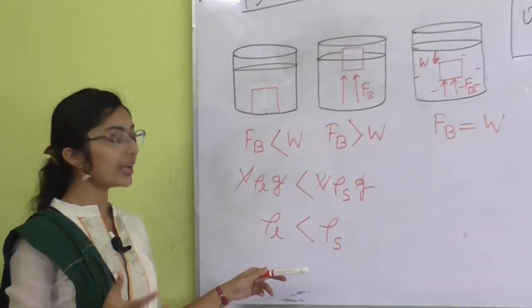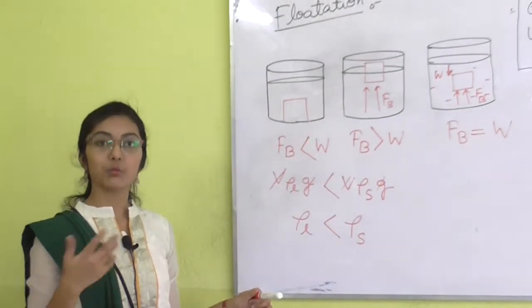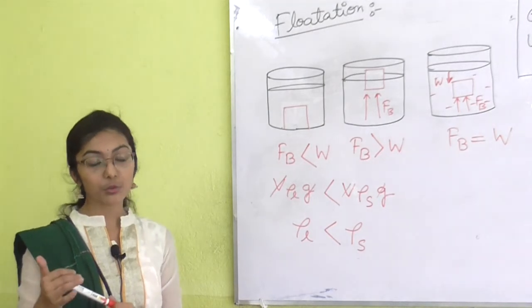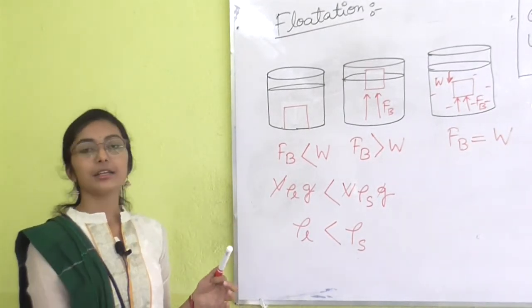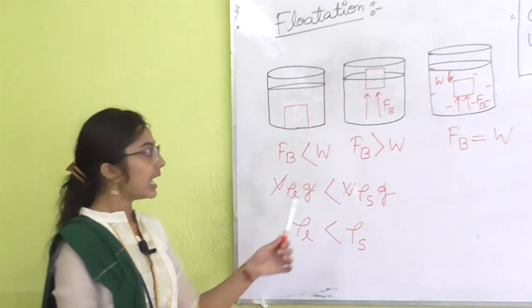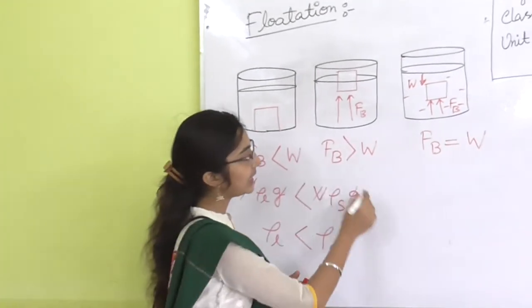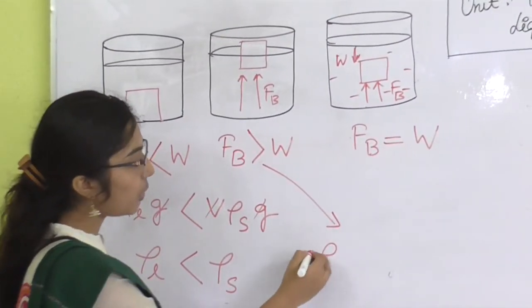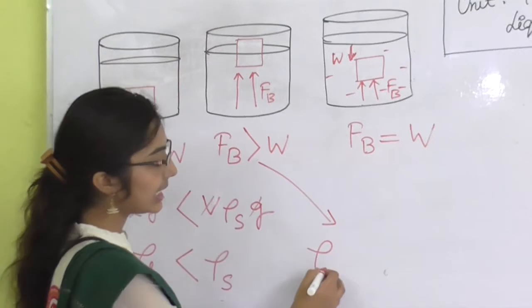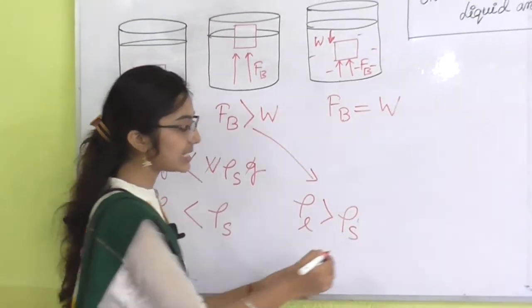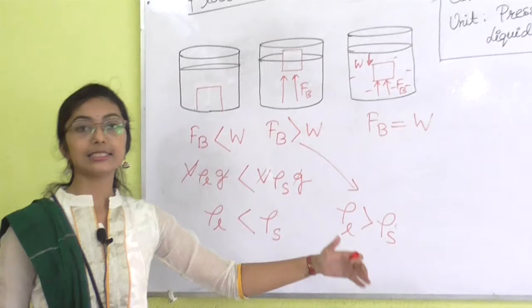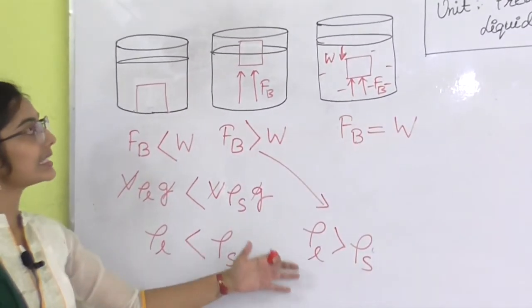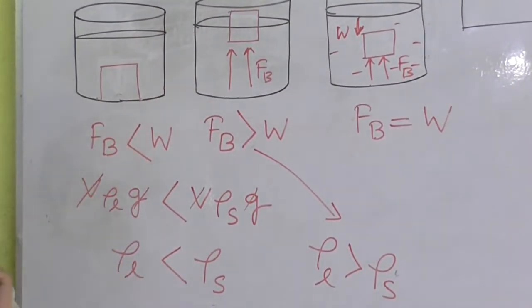So we can conclude that when the density of the object is more than the density of the liquid in which it is immersed, then the object will sink into the liquid. And here, similarly, in this case rho L is more than rho S. So this is the case of the lemon, where the density of the lemon is less than the density of the water. That's why it is coming over the surface of the water.